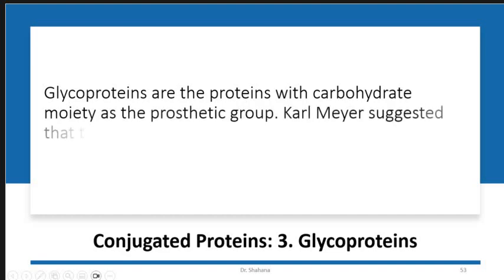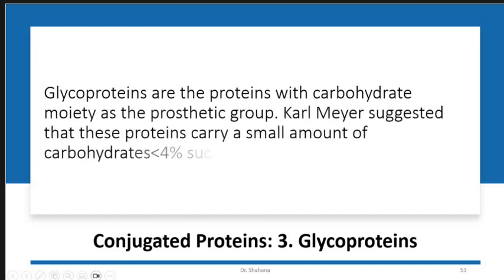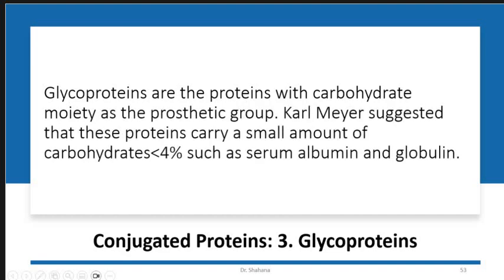Third class is the glycoproteins. Glycoproteins are those that contain a carbohydrate moiety as a prosthetic group. The difference is that in mucoproteins the carbohydrate proportion is more than 4%, while glycoproteins carry carbohydrate less than 4%.